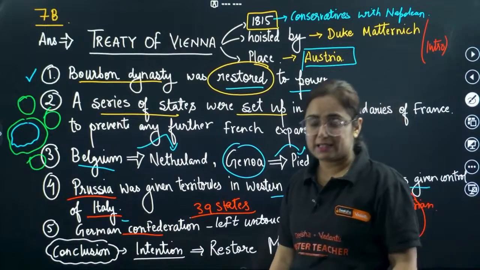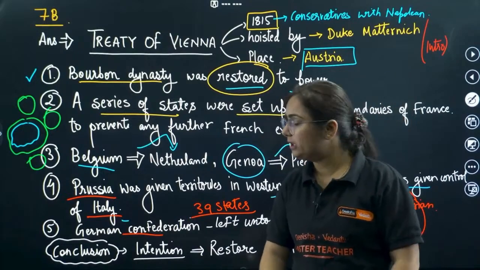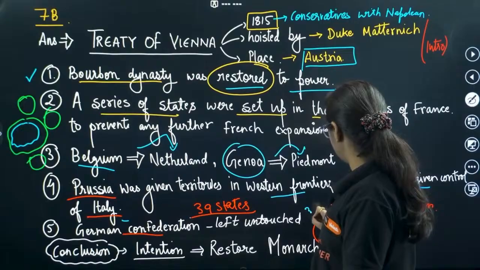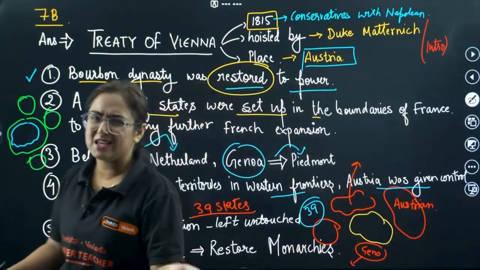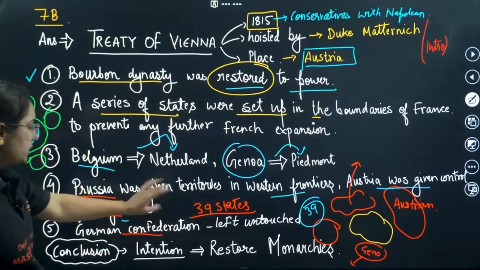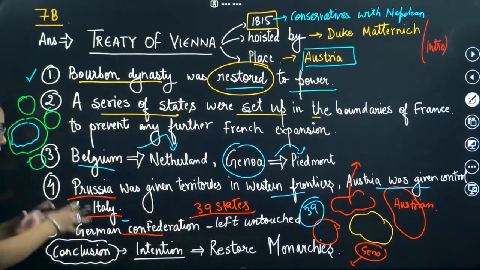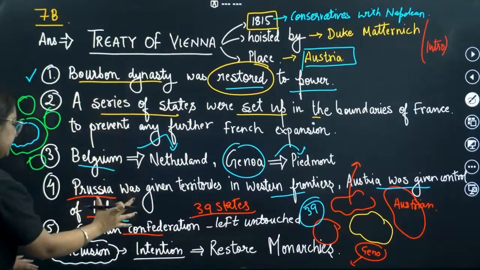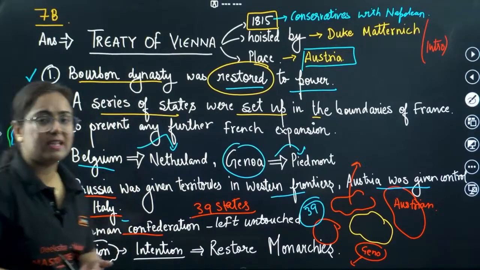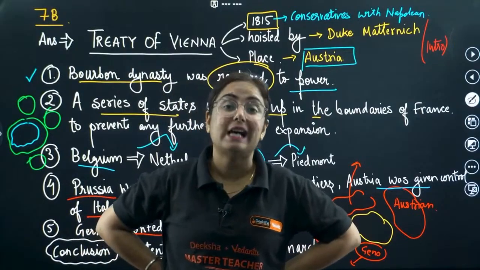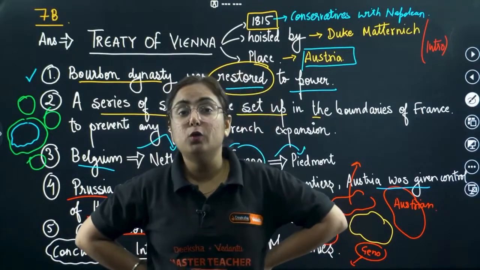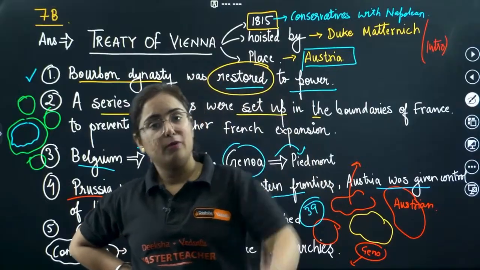The German Confederacy, basically this was created by Napoleon. This was left untouched because Germany itself was a powerful region dominated by Prussia, which had a monarchy at that time. So this was left untouched, and the conclusion, see how we have done the 5 points, and the conclusion is that the main intention was to restore monarchy and replace Napoleonic power or liberal power from Europe.